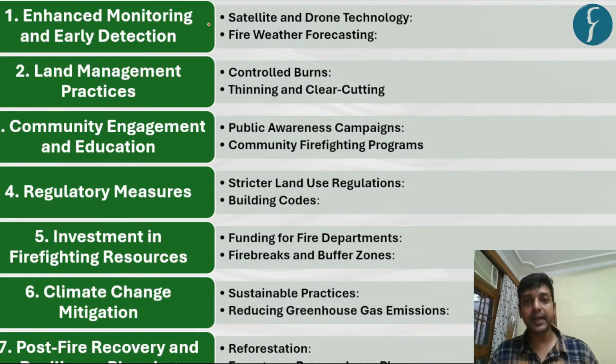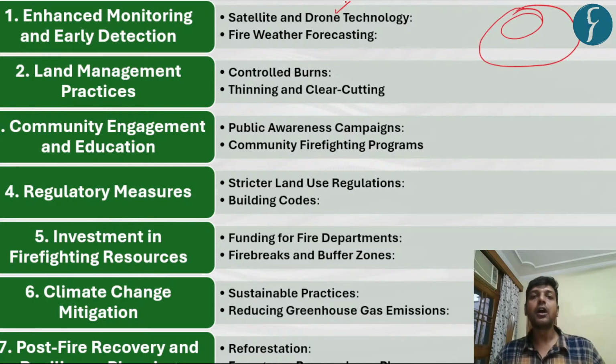First of all, we have to detect which areas are wildfire-prone, right? For that, we can use satellite or drone technologies, or we can also use certain forecasting methods as well, right? If we are able to understand the humidity of the air, then we can understand the conditions, whether it is dry or wet. At the same time, we can also go for understanding the agricultural drought, understanding whether the soil has enough moisture or not.